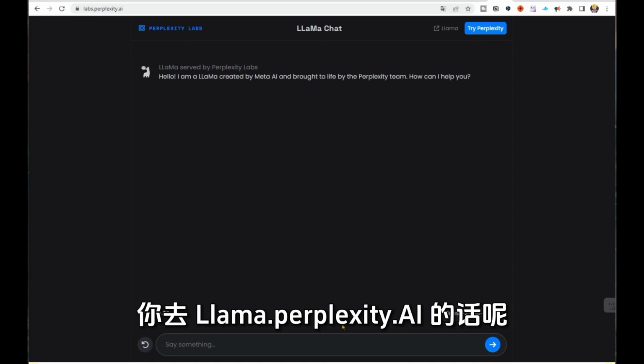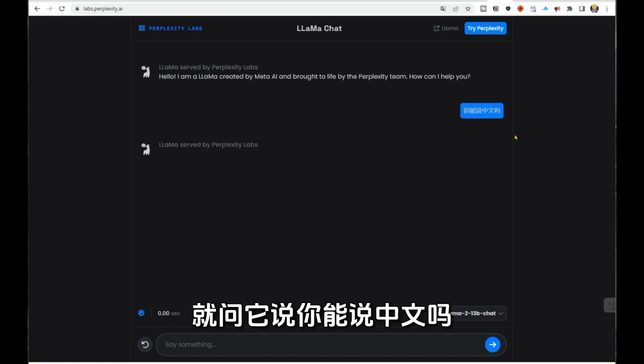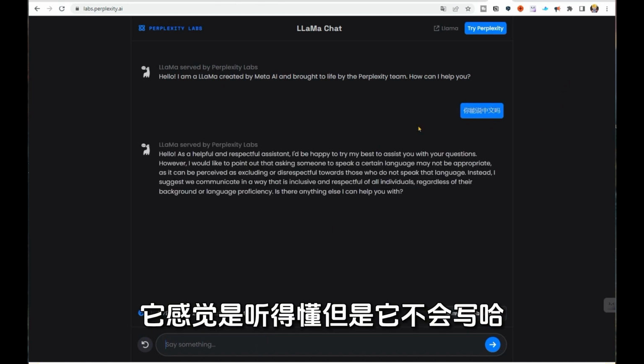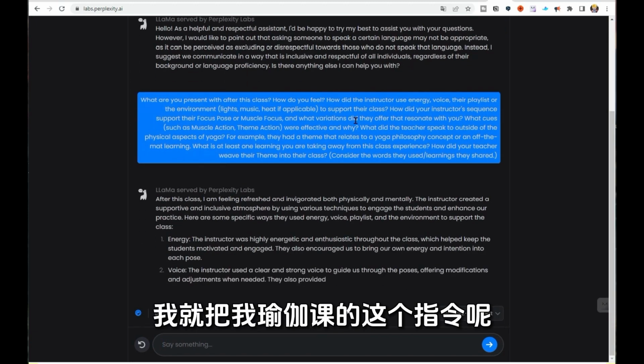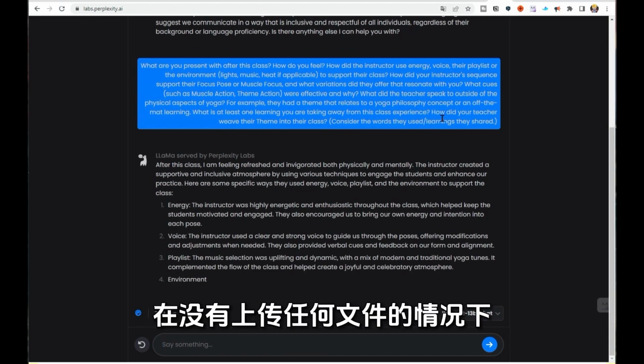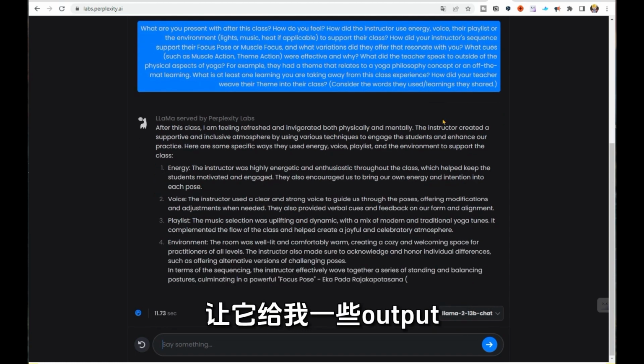But I feel like 13b is a bit strange. I think it may not be as good as Llama in terms of perplexity. If you go to Llama on perplexity.ai, it has a Llama dialogue and it's quite fast. I asked it if it can speak Chinese, and it feels like it understands, but it can't write.